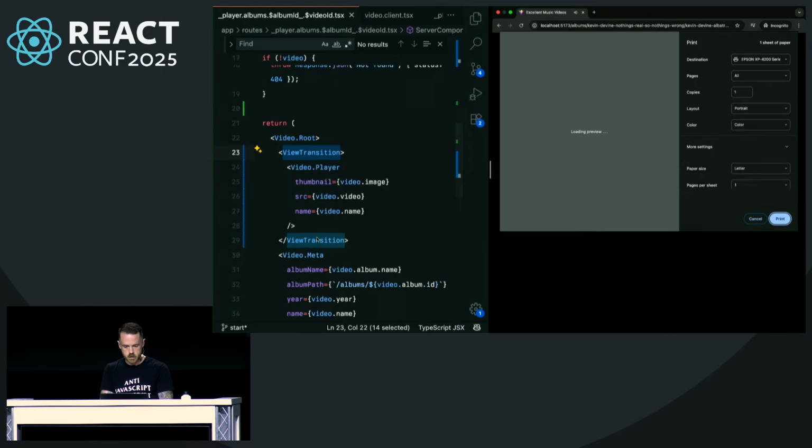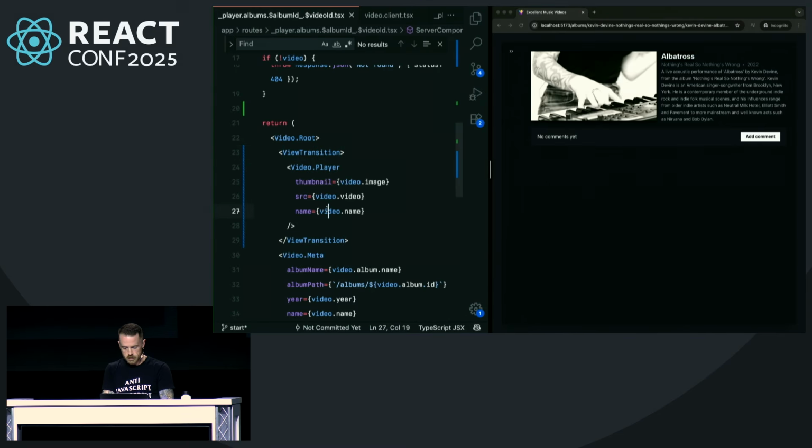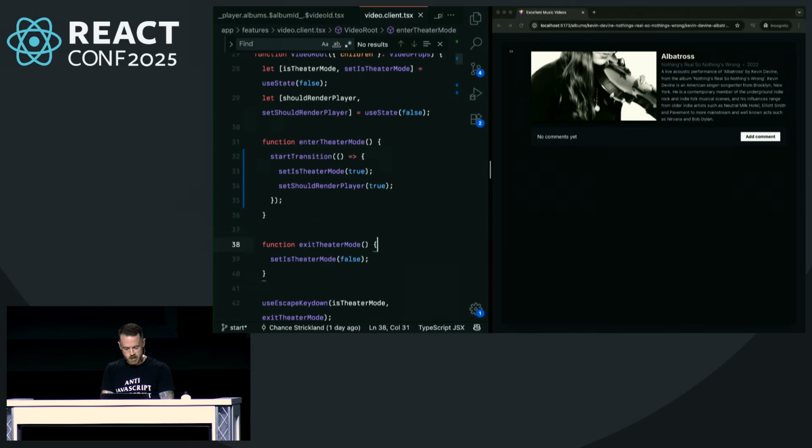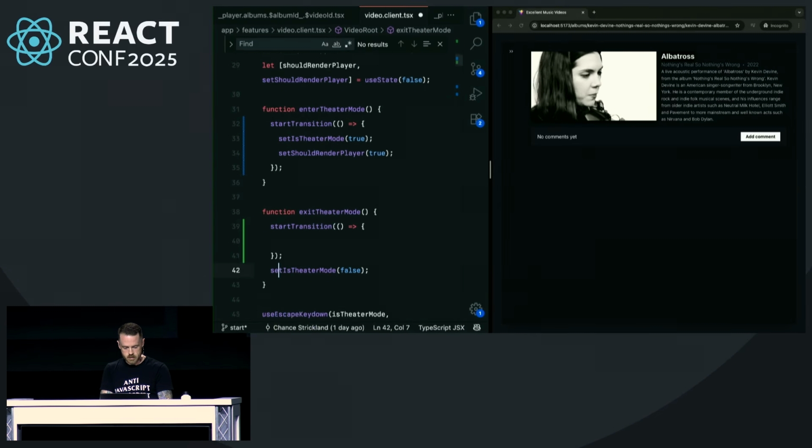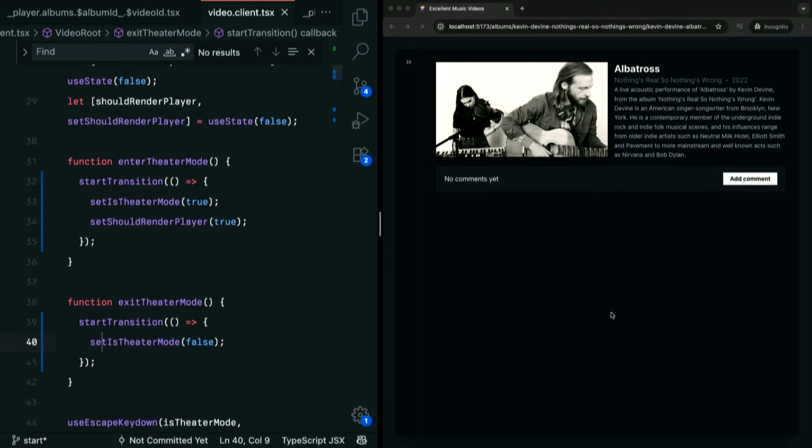And we can do the same thing here when we exit theater mode. And all we have to do is start a transition.